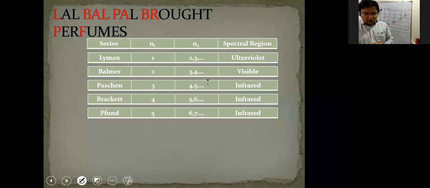Lal, Bal, Pal brought perfumes. Lyman, Balmer, Paschen, Brackett, Pfund. Can you try remembering the names, because we are going to use it right now? Lyman, Balmer, Paschen, Brackett, Pfund.